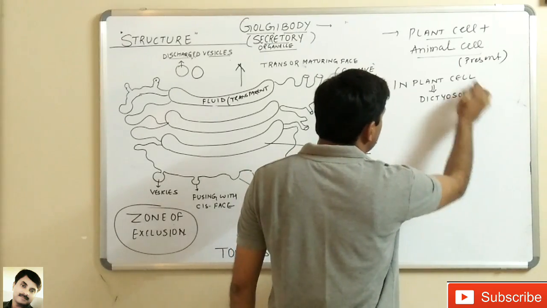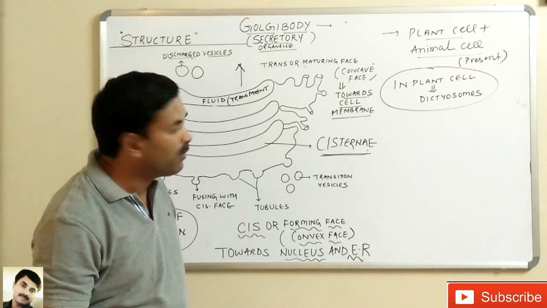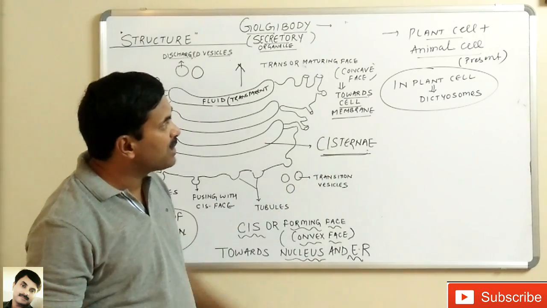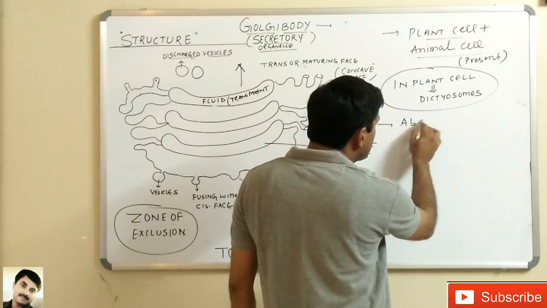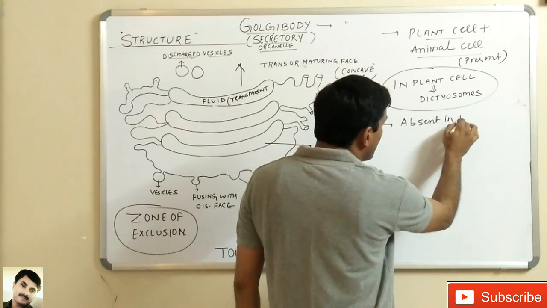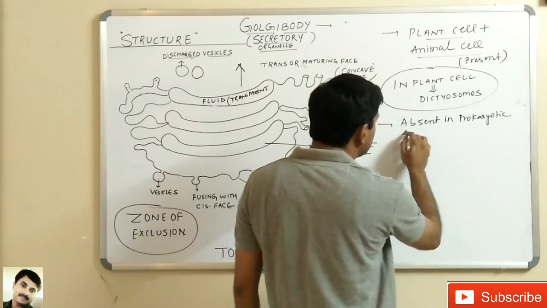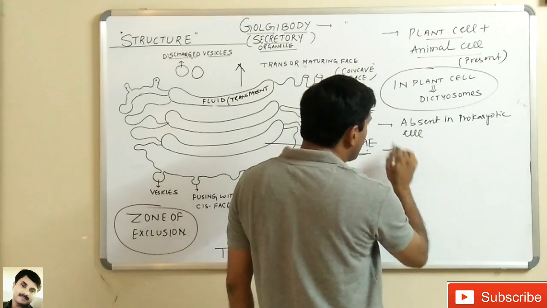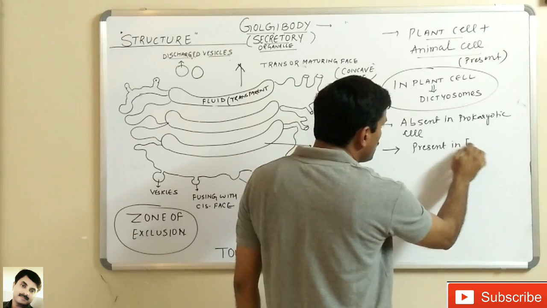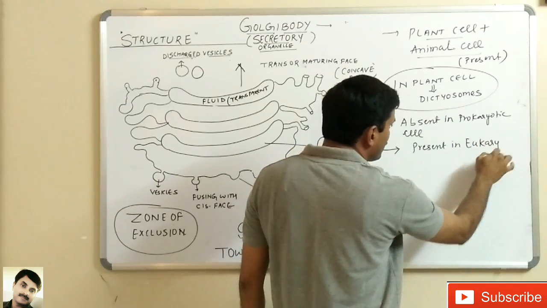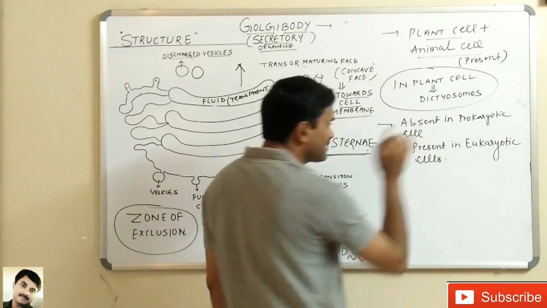Many times this question is asked: in plant cells, what are the Golgi bodies called? In plants the Golgi bodies are called dictyosomes. They are absent in prokaryotic cells. They are present in eukaryotic cells.